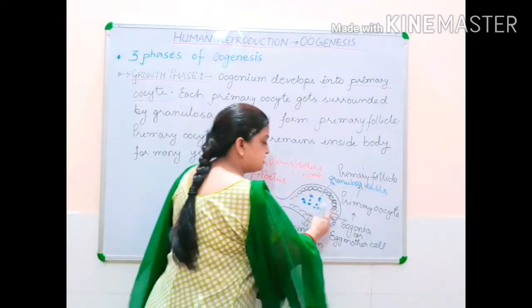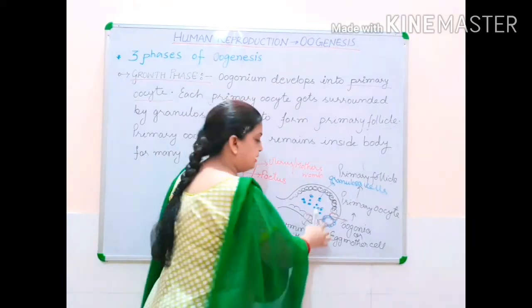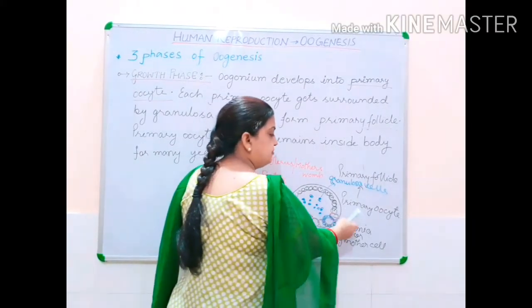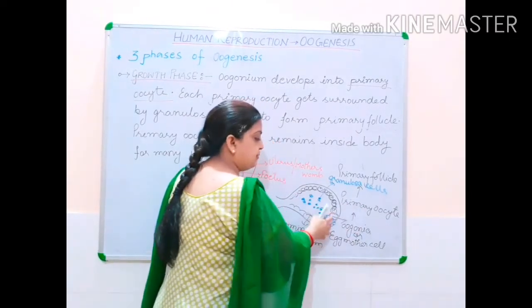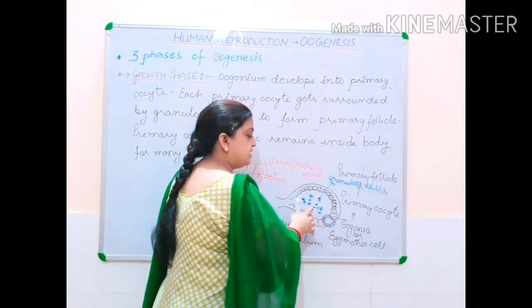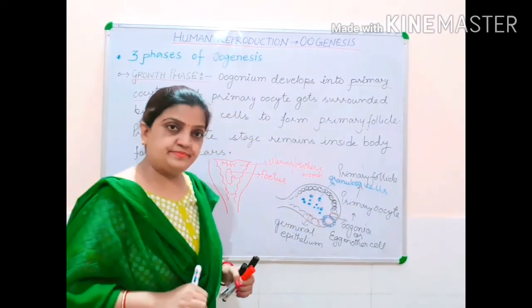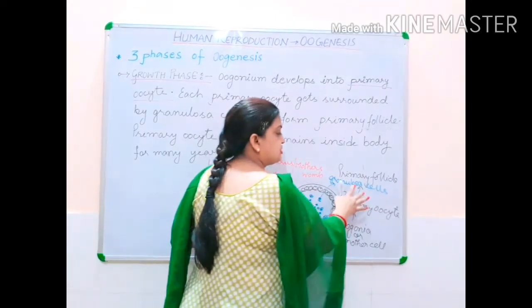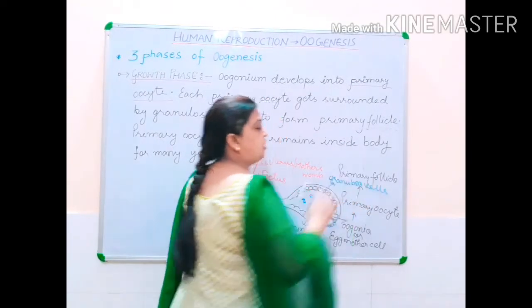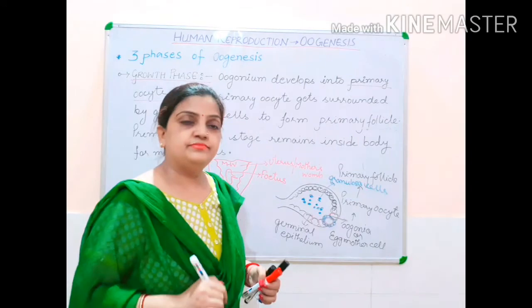It means that the oogonium developing into primary oocyte will be surrounded by these granulosa cells. And after the surrounding, the structure which is formed is called primary follicle.